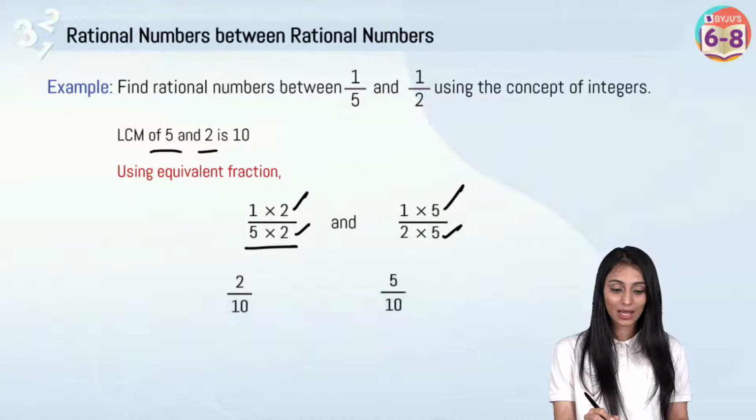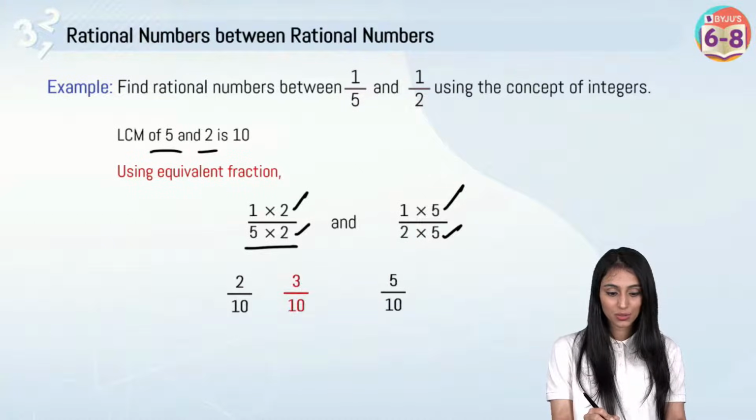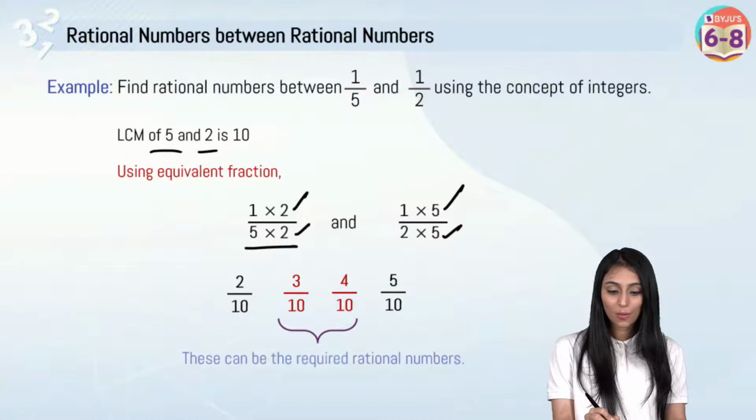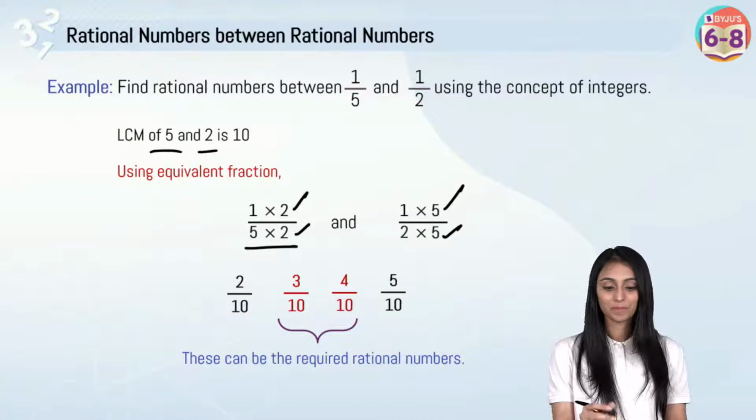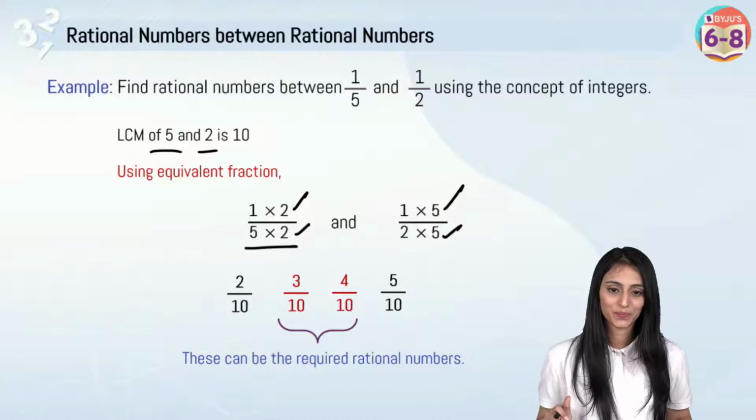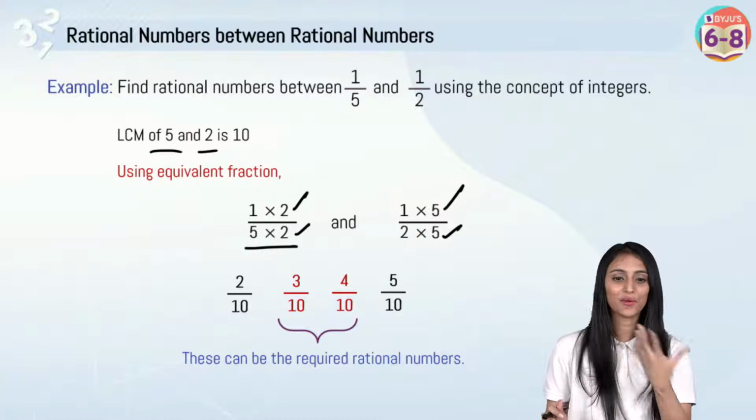So what do I get? I get 2 by 10 and 5 by 10. So here I have 3 by 10, I have 4 by 10. So these can be the required rational numbers between 1 by 5 and 1 by 2. This is simple, right? We already know it.